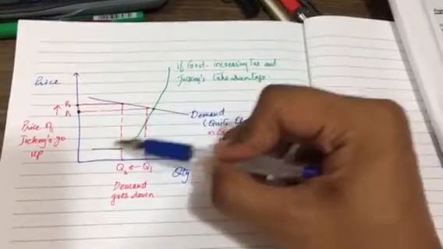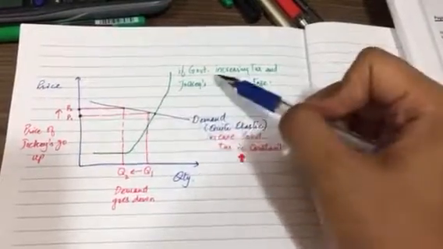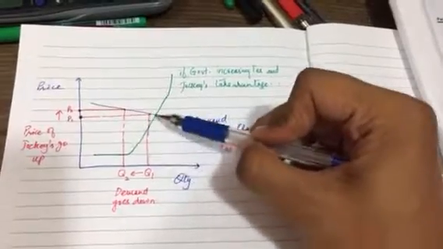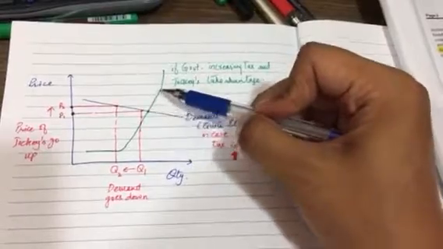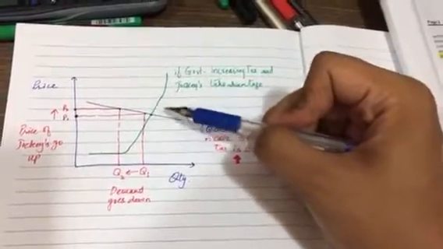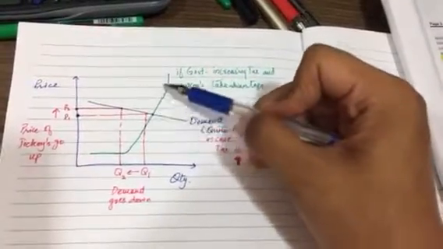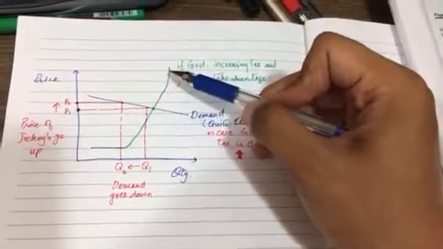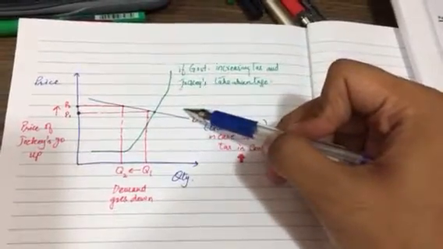initially the price is stable, but when they see that the government is putting taxes, they also try and raise it, $1, $1.50. But if the government continues to raise taxes, then the demand may not be there, and people at a certain point in time may think of, I don't know, paying the government or whatever. So there may be more supply, but at a certain point in time this may fall down also.